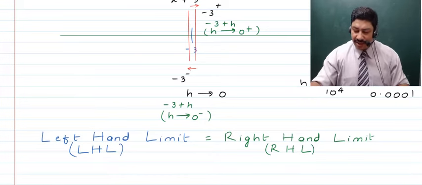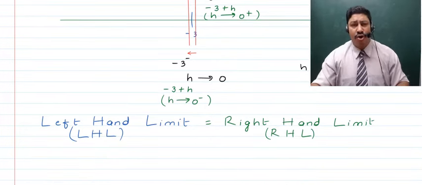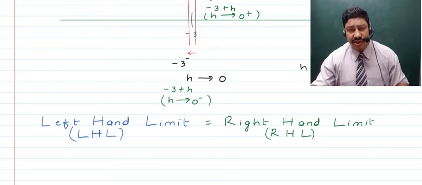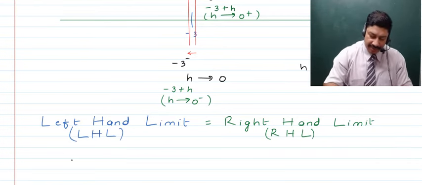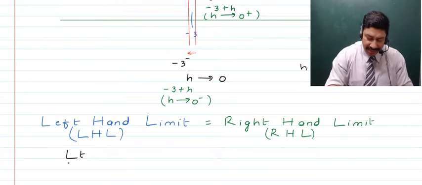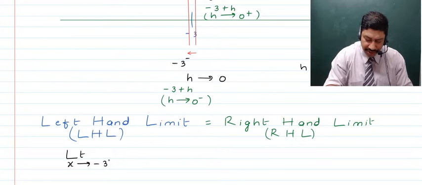Okay, now if we talk about the left hand limit, or the limit of a function when we approach this point where the value of the function is not possible, then we write it in this way. We say limit x tending to minus 3 minus f of x.